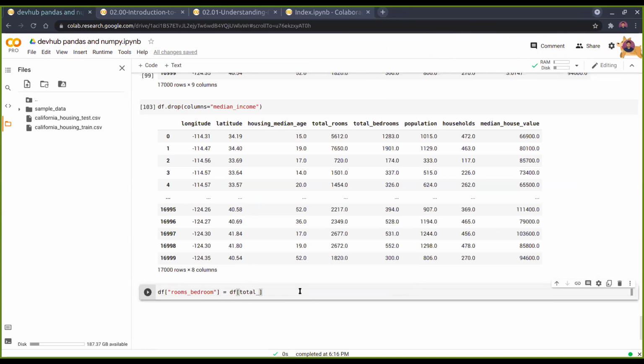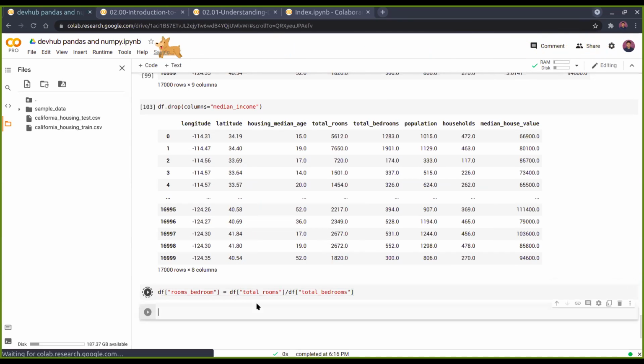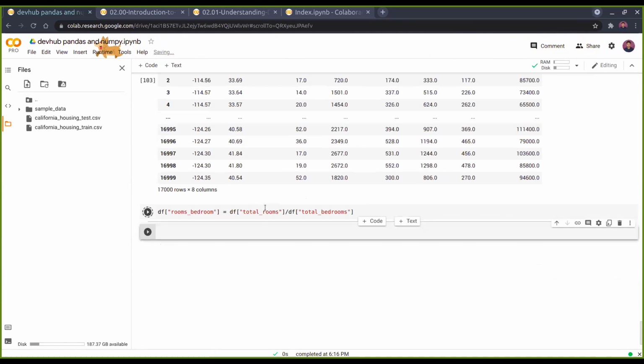As you can see in the columns, we have total rooms, and then slash df bedrooms, right?